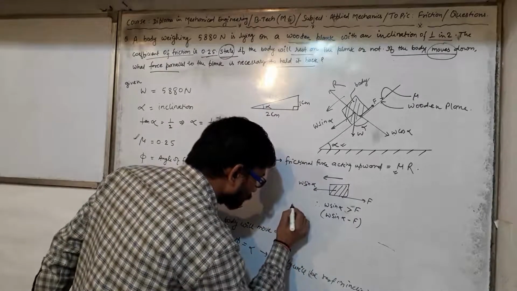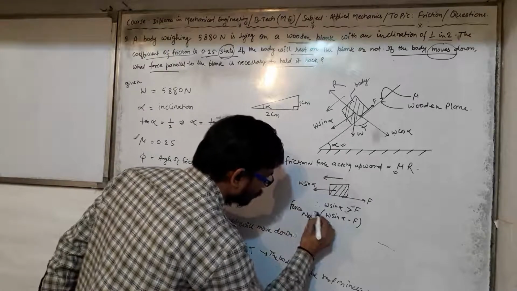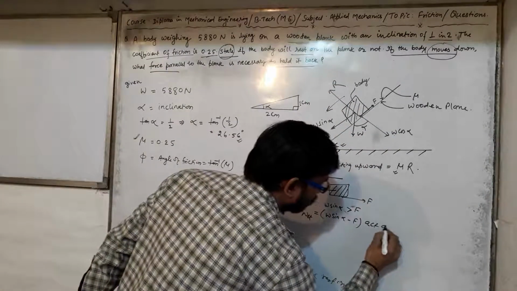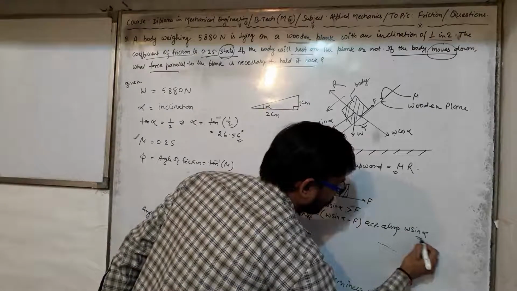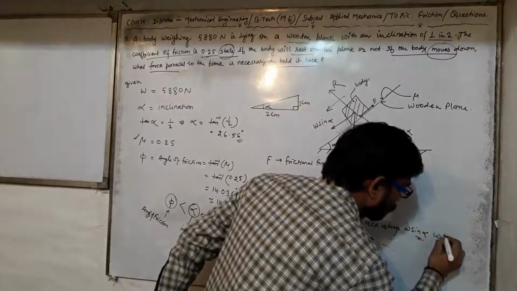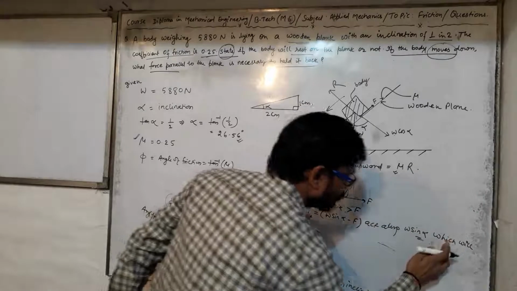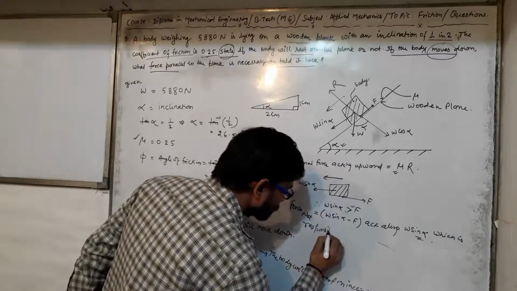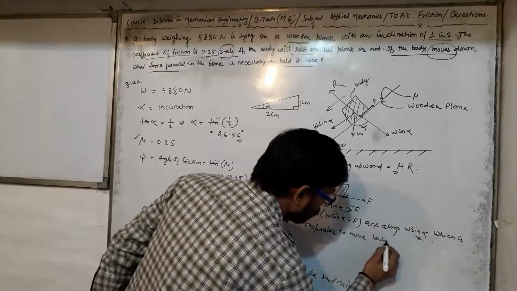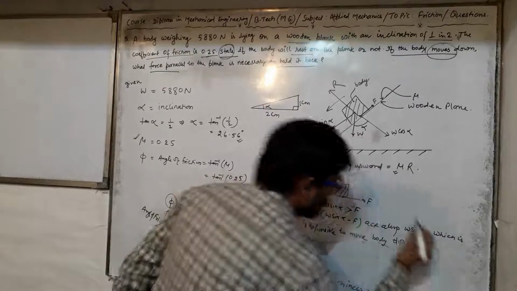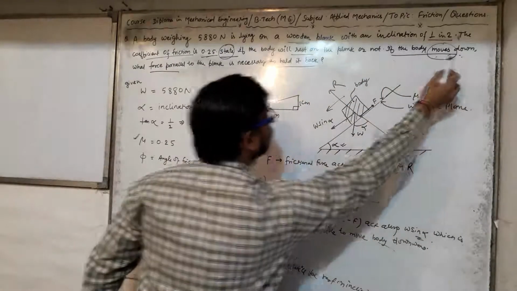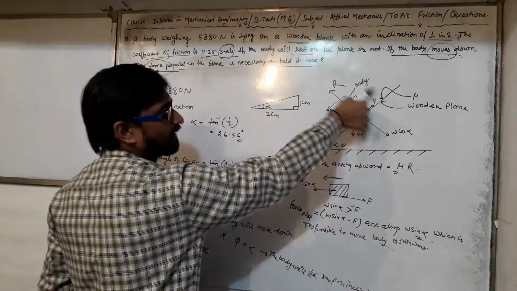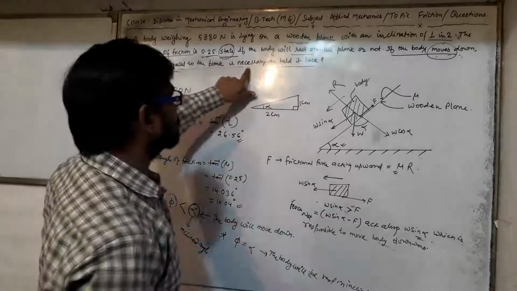The net resultant force acting on the body, along W sin alpha, is responsible to move the body downward. Now the question is saying, if the body moves down, what force parallel to the plank is necessary to hold it back?